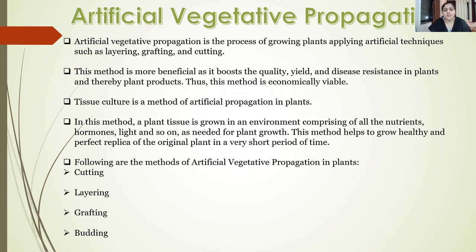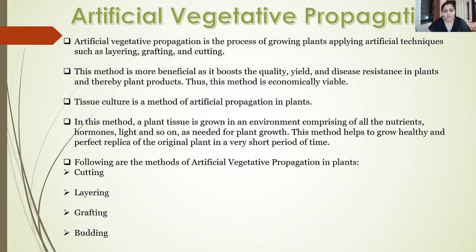Artificial vegetative propagation is the process of growing plants by applying artificial techniques such as layering, grafting, cutting, budding, etc. These methods are more beneficial as they help to boost the quality, the yield, the disease resistance, and thereby the plant products. Thus, this method is very economical. Tissue culture is also one of the methods of artificial propagation in plants.